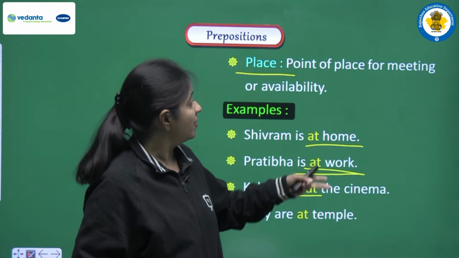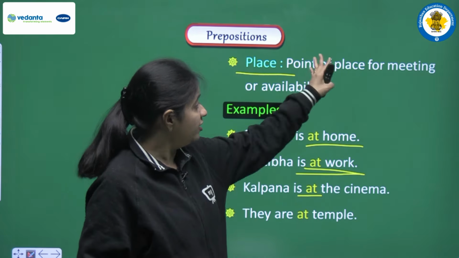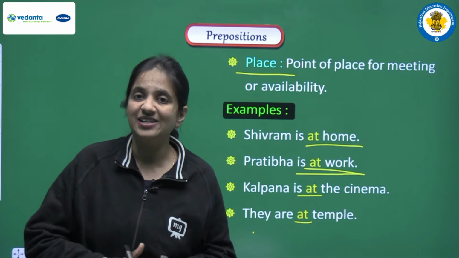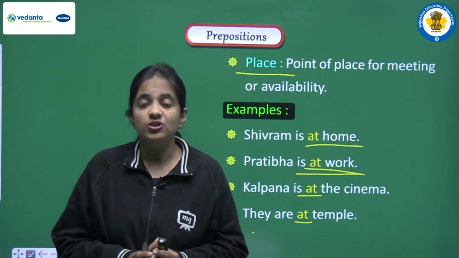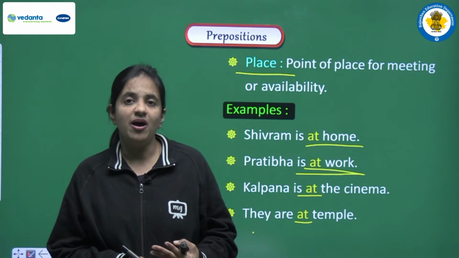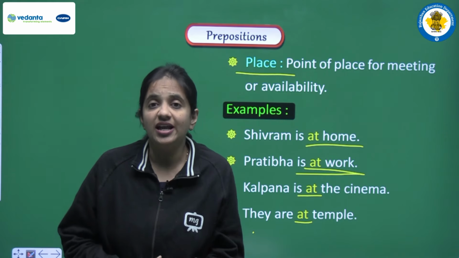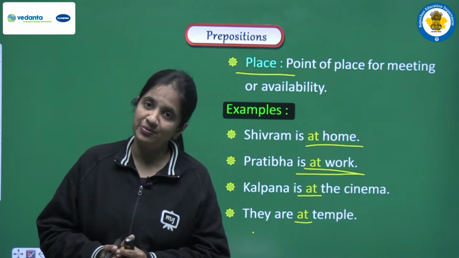So if we are talking about a point of place, one exact position, one exact place, then always we have to use at before that place. One more example we are having: they are at temple. Again, temple is a place, but in this sentence we are using at as a preposition before temple. So here you have to observe again the difference between at and in. At is always used before places when we are talking about some exact place, some point of place, and to show that we have to use at as a preposition.